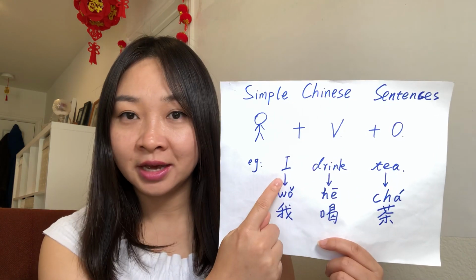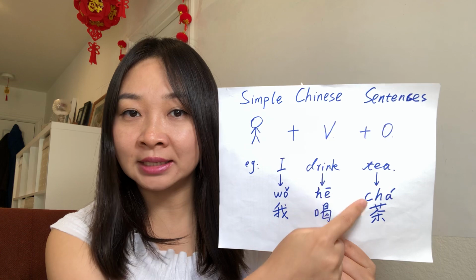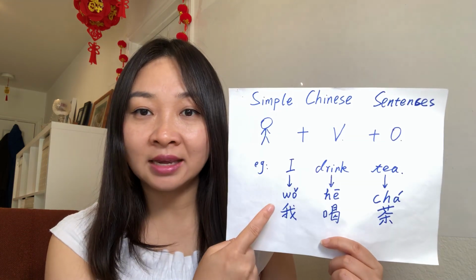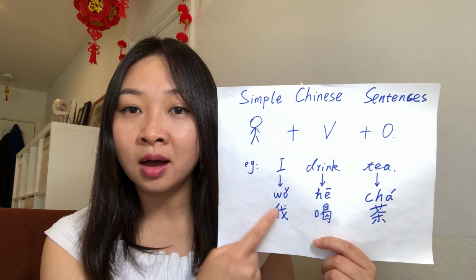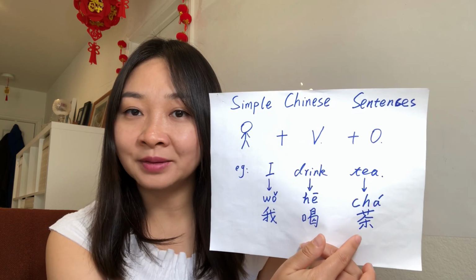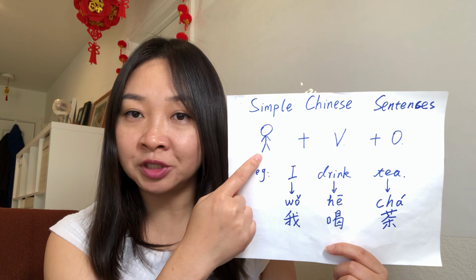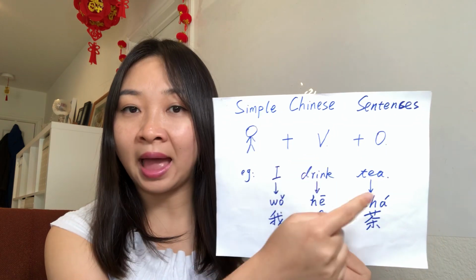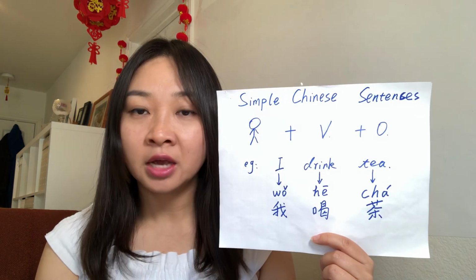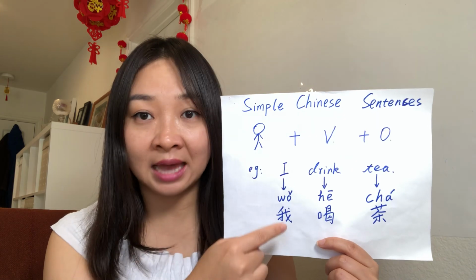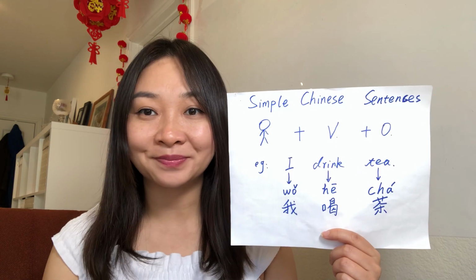In English, you say, I drink tea. So in Chinese, you say, 我喝茶. So the sentence order is subject, verb, and object. So they are exactly the same. So it's very easy. But how about a complicated Chinese sentence?